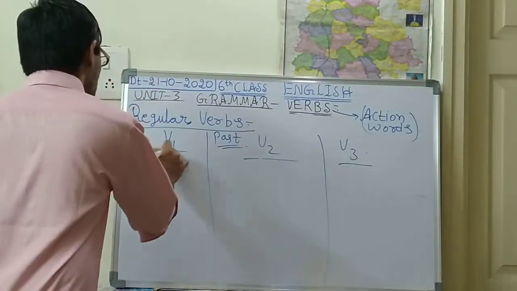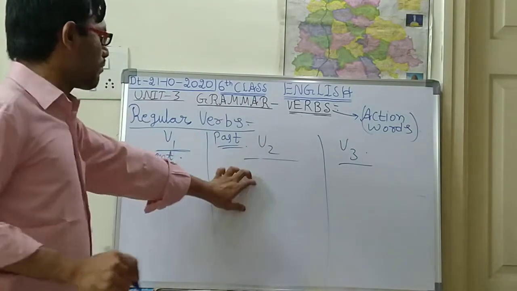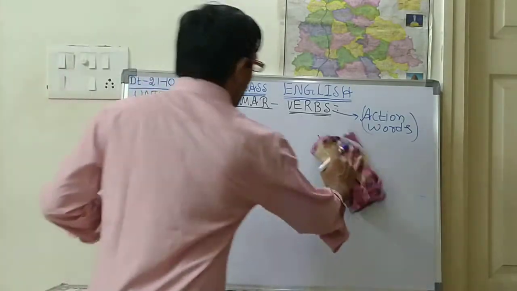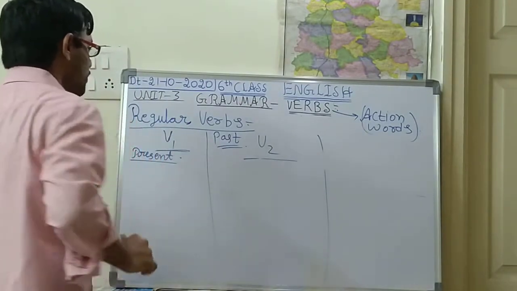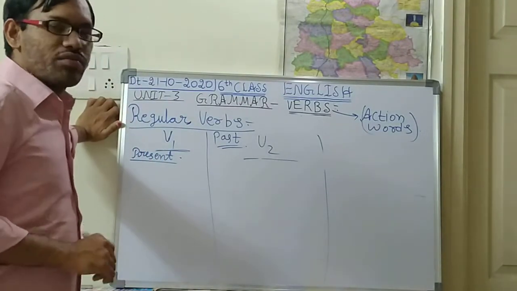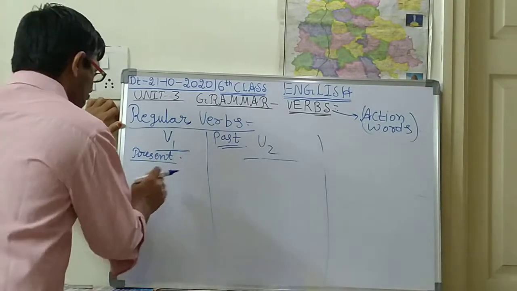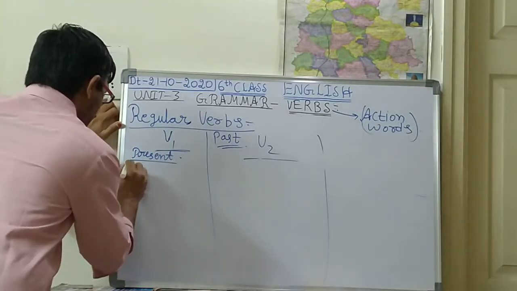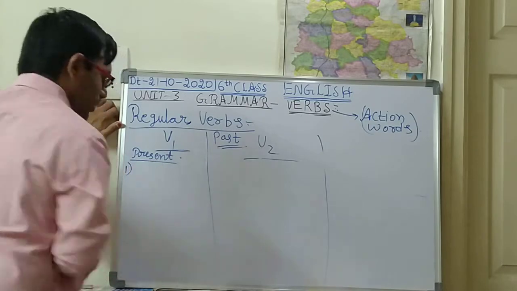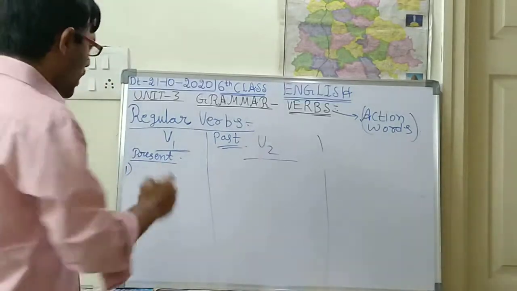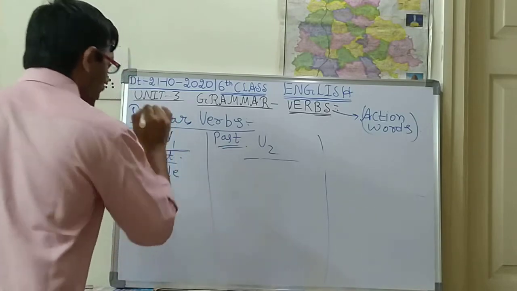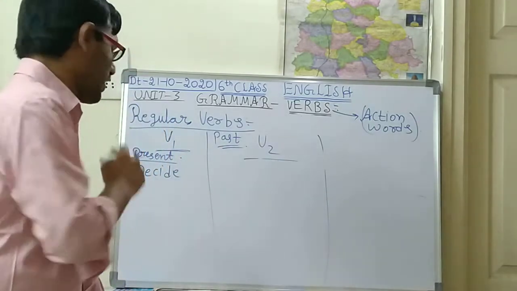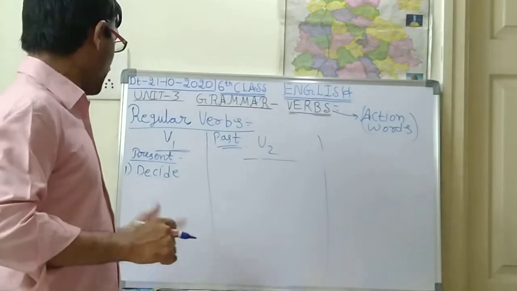So see here, children. Present tense and past tense are very important, children. See here, if you look at regular verbs, how will the regular verbs come? Take any verb. The first one I am taking, for example, is a word called decide. I am taking an example from your textbook. A word called decide.